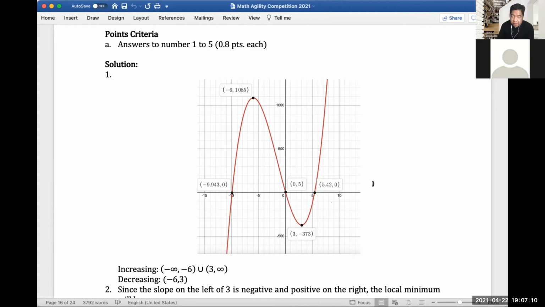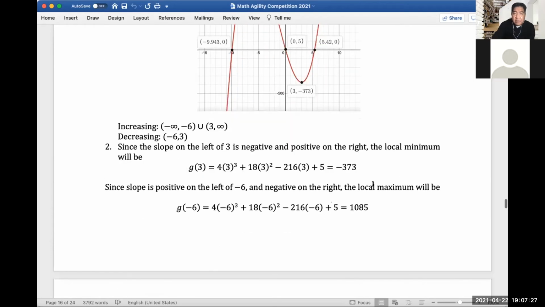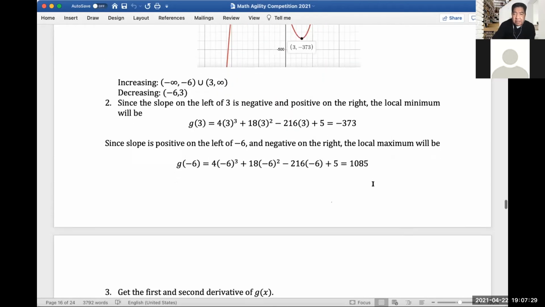And then where it is decreasing, so again from the peak of negative 6 up to 3. So the decreasing interval is parenthesis negative 6, comma 3, close parenthesis, right?